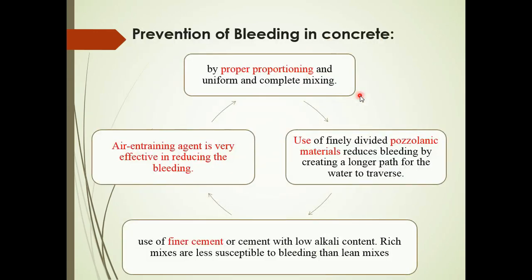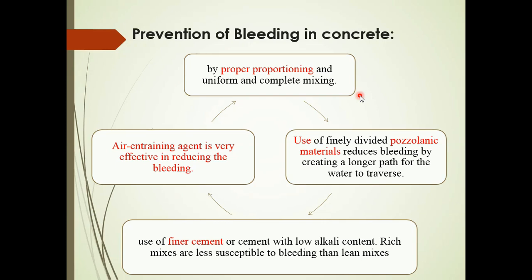So how do we prevent bleeding? The first one is a proportionate mix design. And then we can use finely divided pozzolanic materials, which can reduce bleeding by creating a longer path for the water to traverse.